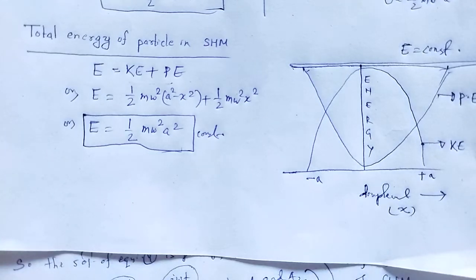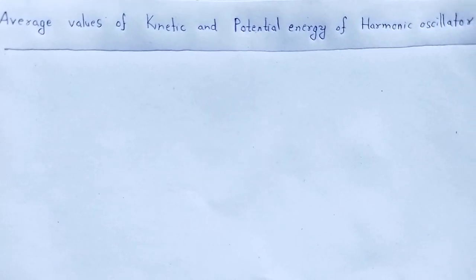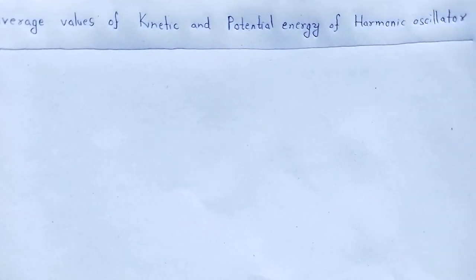Now finally we find the average values of kinetic energy and potential energy of a harmonic oscillator. We now find the expression for the time average of kinetic energy of a harmonic oscillator.